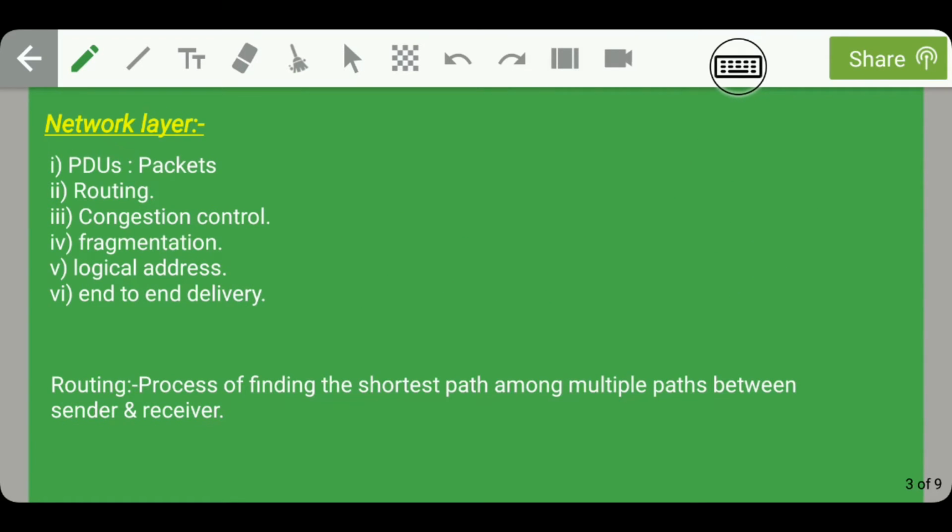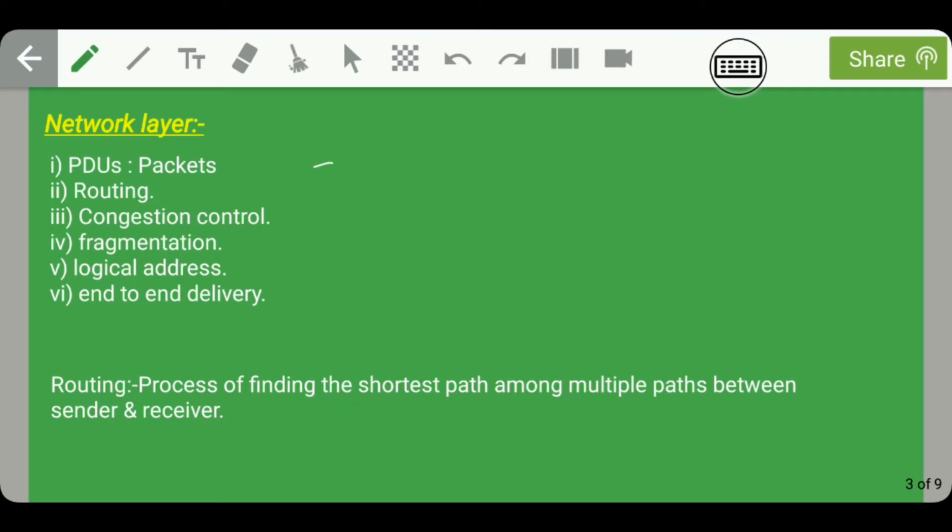Guys, moving on, let's talk about some features of the next layer of the OSI reference model, that is the network layer. The first point is that PDUs supported in the network layer are packets. So the data format supported in the network layer is the packet, whereas in the data link layer, PDUs were frames, and in the physical layer, PDUs were bits.